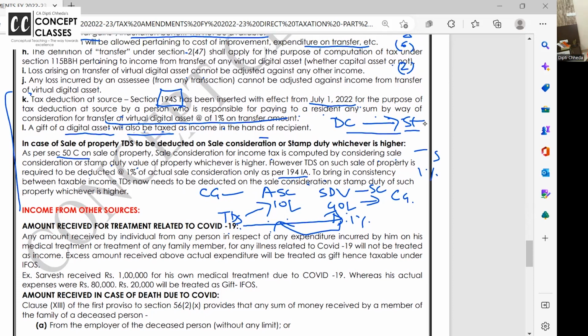Frankly, these two are amendments in TDS, but they are related to heads. And this video, you need to listen twice, thrice, and take notes. I always say, write my wordings down to sink it in, and then you will never complain that your paper is not over in the 3 hours.